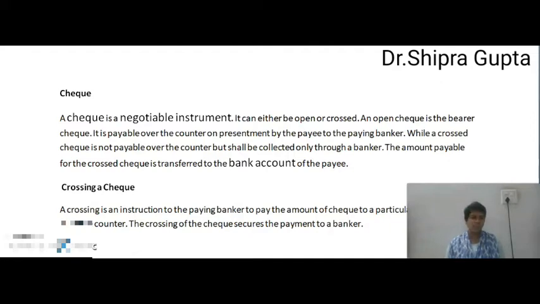A cheque is a negotiable instrument. It can either be open or crossed. It means it can be in the form of a bearer cheque or a crossed cheque. An open cheque is the bearer cheque. It is payable over the counter on presentment to the paying banker. It means the person who carries this cheque can receive the payment.